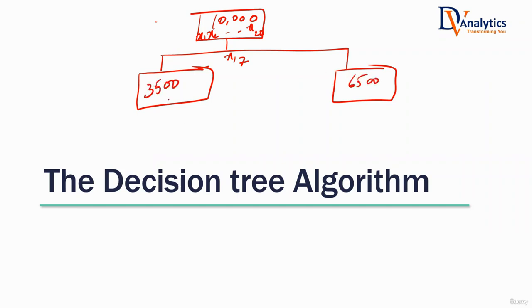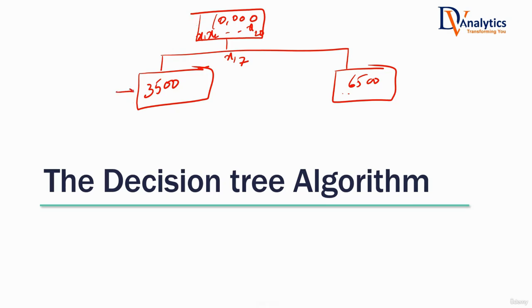Now, do you think that these 3,500 records are absolute buyers and these 6,500 records are absolute non-buyers? Is this absolutely pure? Is that going to happen in one shot? No, sir. There are still zeros and ones here. Again, there are still zeros and ones here. There is impurity. Yes, this is better than before, but still impurity is there. What is going to happen in real life? As always, there will be impurity. Within one shot, we will not be able to divide into purer subsets. That means whatever problem statement we had earlier, impurity is there, you have to divide into purer subsets.